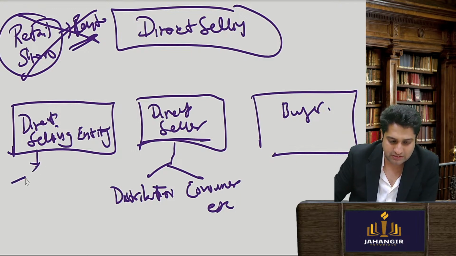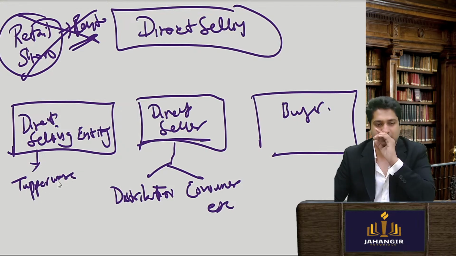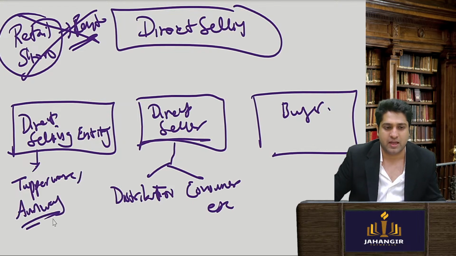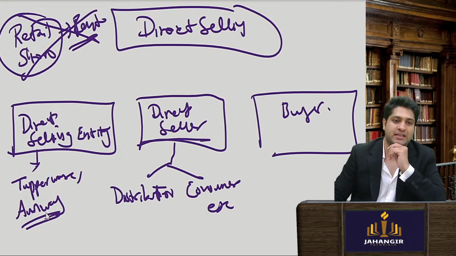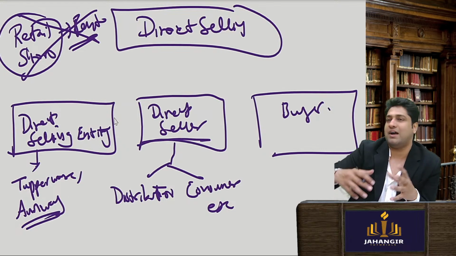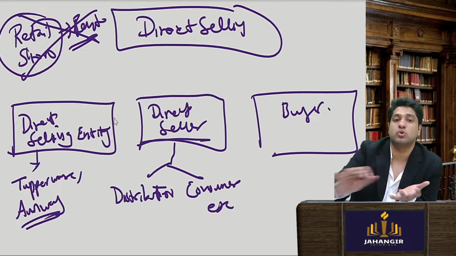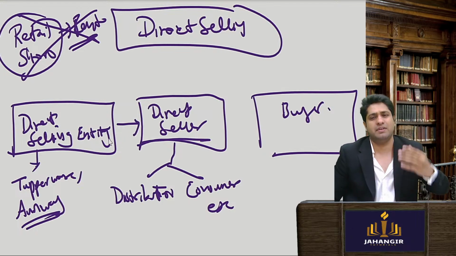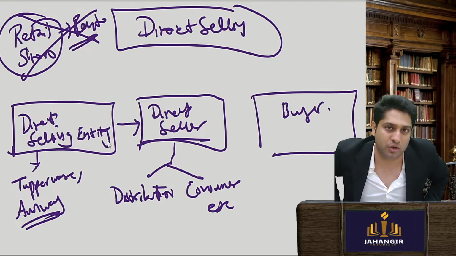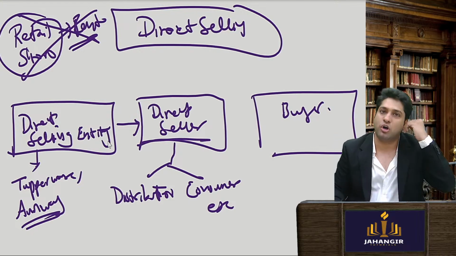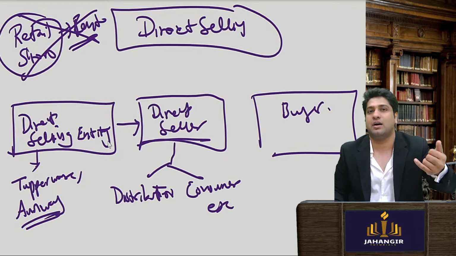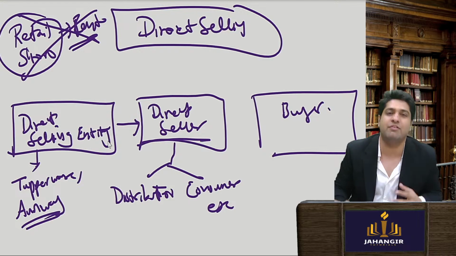An example is Tupperware. Have you seen the Tupperware boxes? My mom had also purchased Amway products, and eBiz was something like this. They say, listen, why have a store? So there is no retail store for these companies. They instead engage direct sellers. I will use my contacts, go into my phone list, and call you: listen, you are my friend, my student, my sir, my family member, I have a very good product for you.